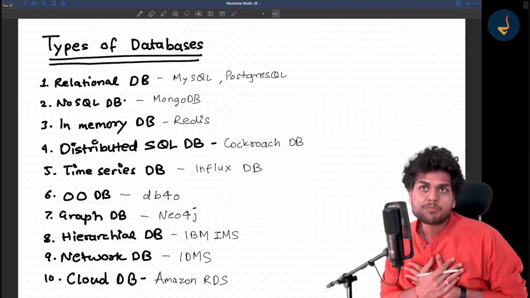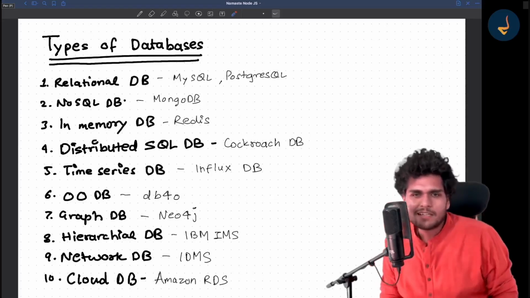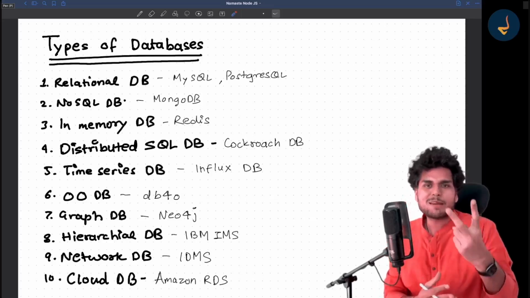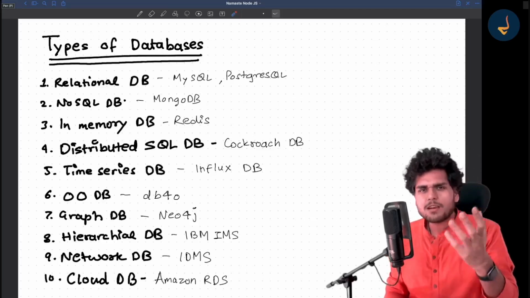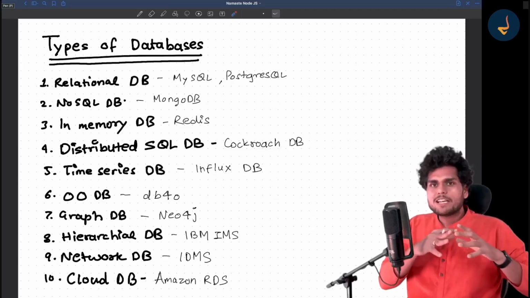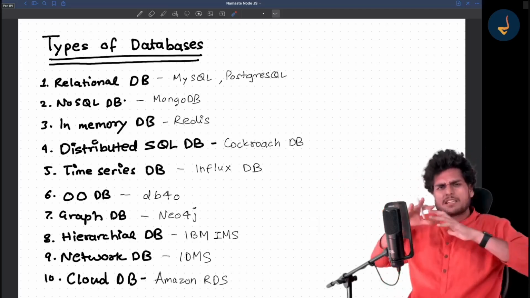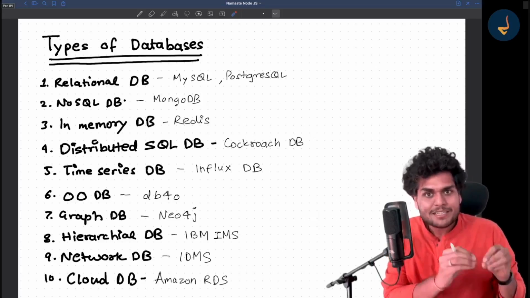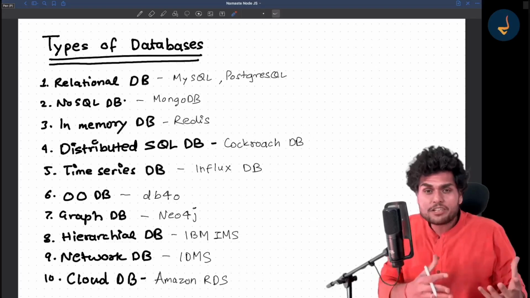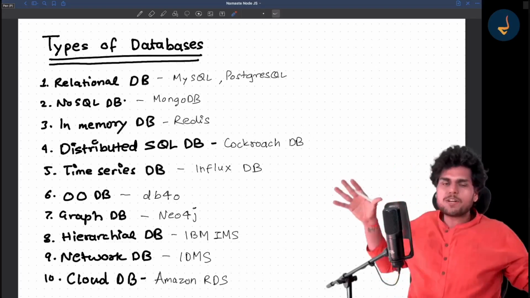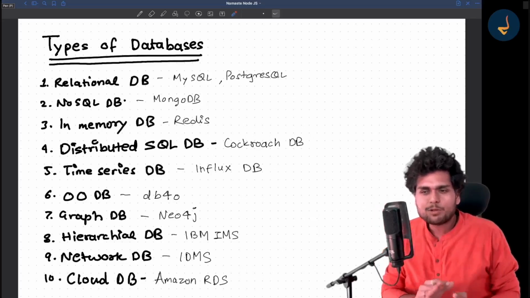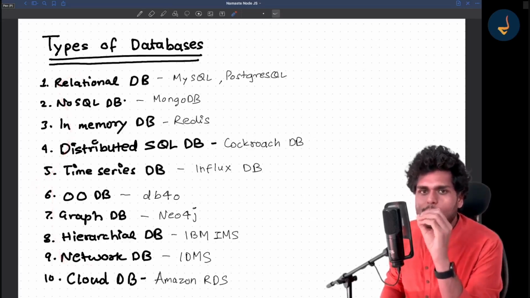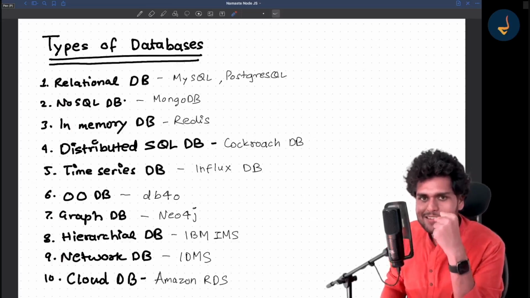Let me tell you, in my journey of more than 10 years in the software industry, I have just used 3-4 types of databases. So what I'm trying to say is that having knowledge of every type of database is not required. It depends on use cases. Every database serves a different purpose, so your application might not need a lot of types of databases. You don't have to learn anything from this slide. The only thing you should know is that there are so many types of database.